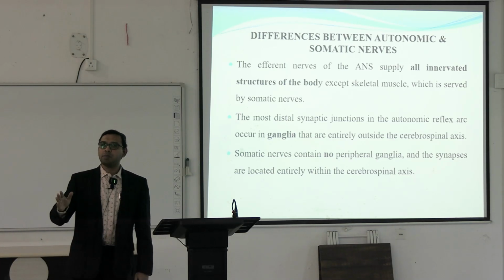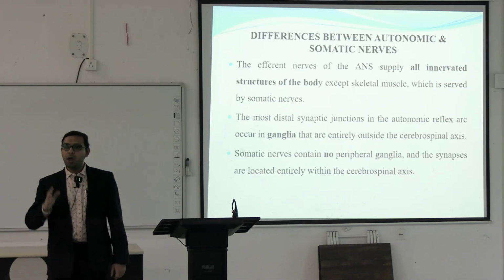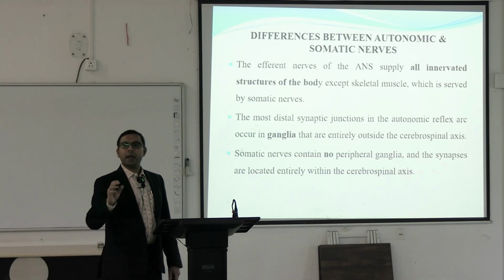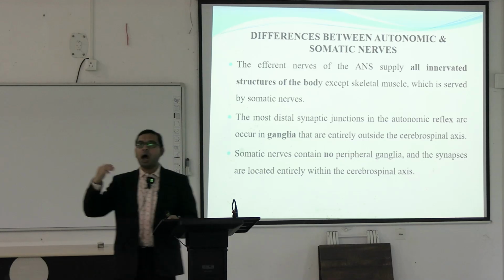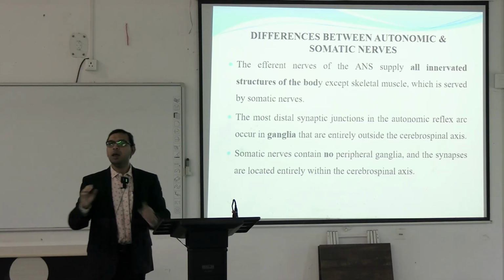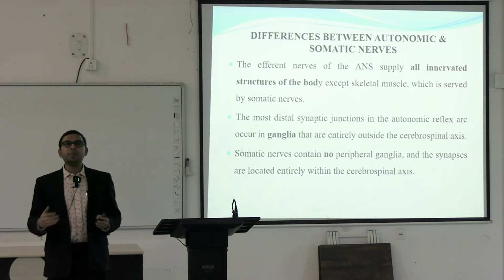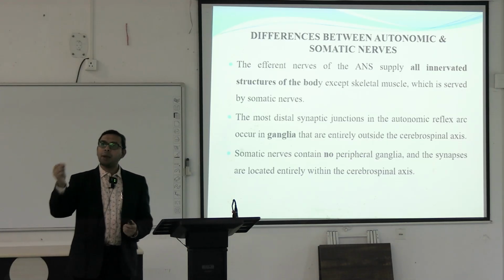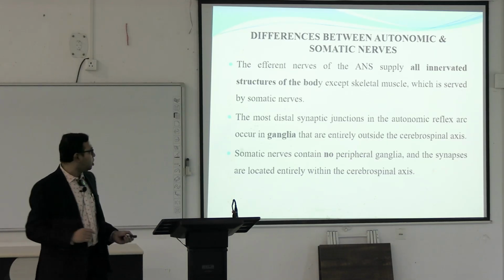So, this is the difference between the autonomic and the somatic. The autonomic ganglia lie entirely outside of the cerebrospinal axis, from which the sympathetic and parasympathetic systems arise, while in the somatic nerves the ganglia are present within the cerebrospinal axis.